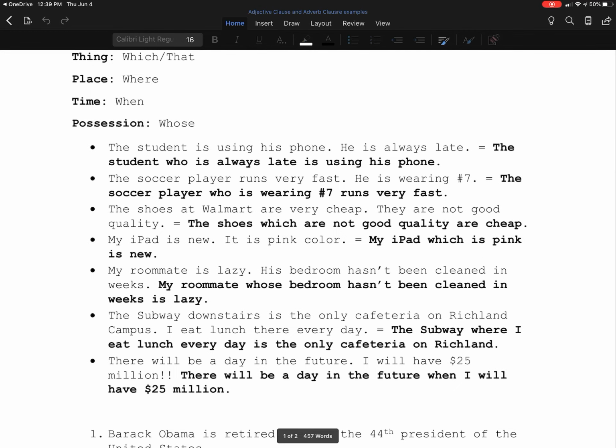These next two examples talk about a thing. And when we talk about a thing, we're going to describe with either which or that. The shoes at Walmart are very cheap. They are not very good quality. Here, they are talking about the shoes, which are a thing. So we're going to combine these two sentences at shoes, because that's what they is describing. So we're going to drop the they and add either which or that. The shoes, which are not good quality, are cheap.